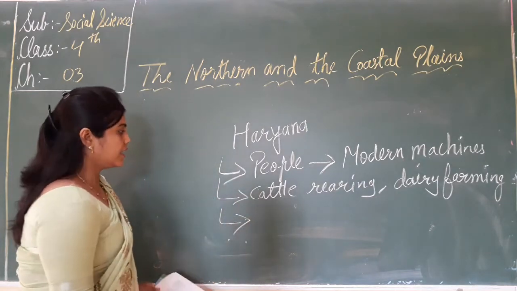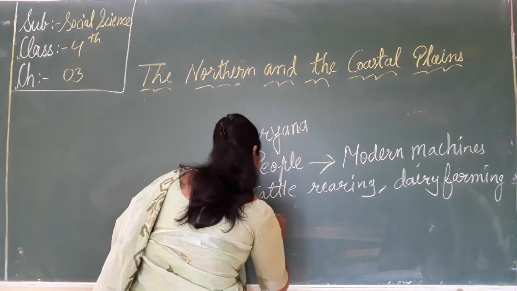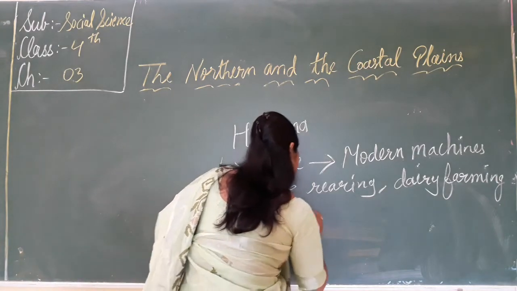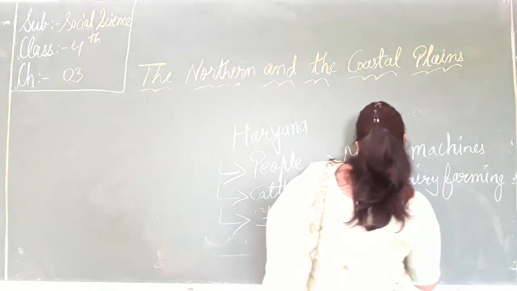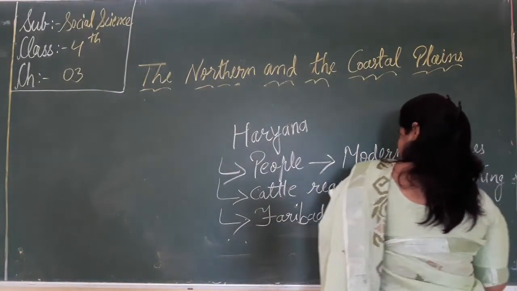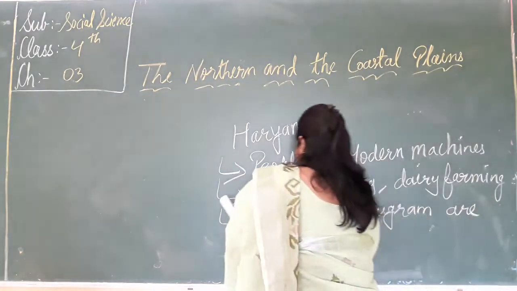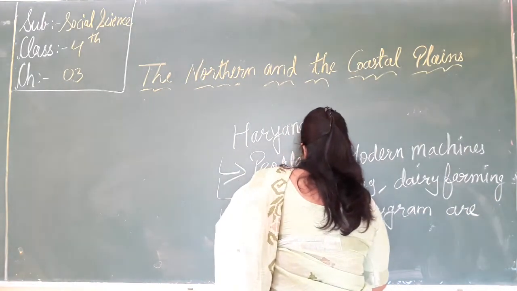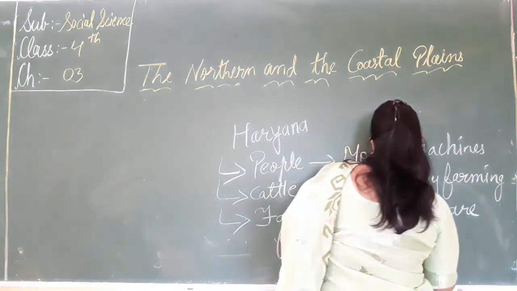And the third thing is that Faridabad and Gurugram are famous for industries.